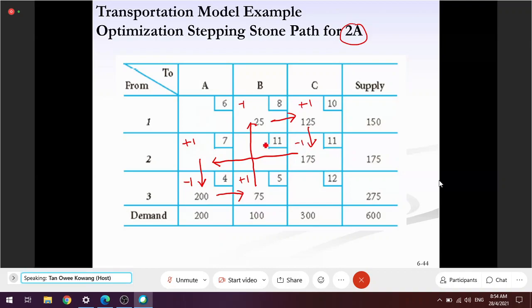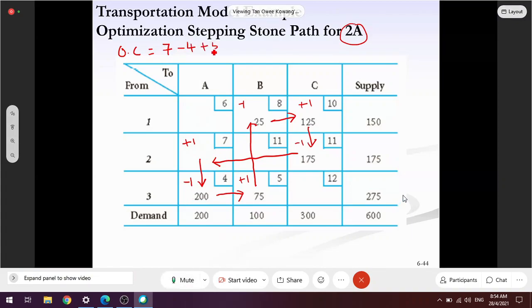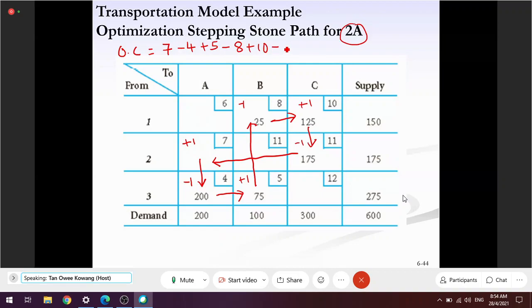Okay, then I start calculate the opportunity cost, which is equal to 7. That's the reason I put a minus here. Minus 4 plus 5 minus 8, difficult to write, plus 10 minus 11 equal to negative 1. Okay.